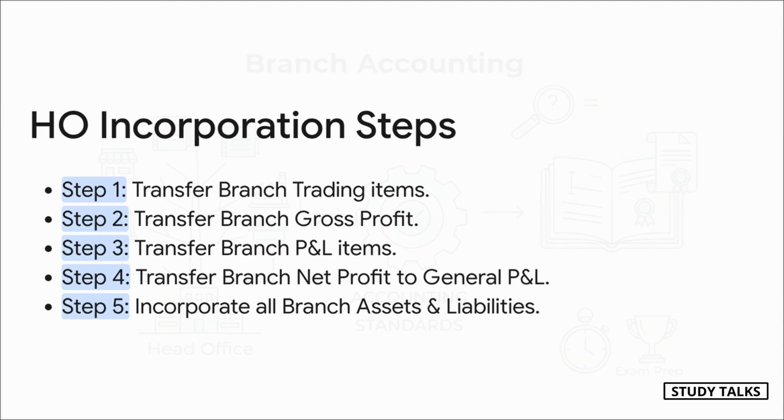And once the profit is in, the last step is to just pull all the branch's assets and liabilities onto the HO's balance sheet. The key check for your exam? The branch account in the HO's books must perfectly cancel out the head office account in the branch's books.